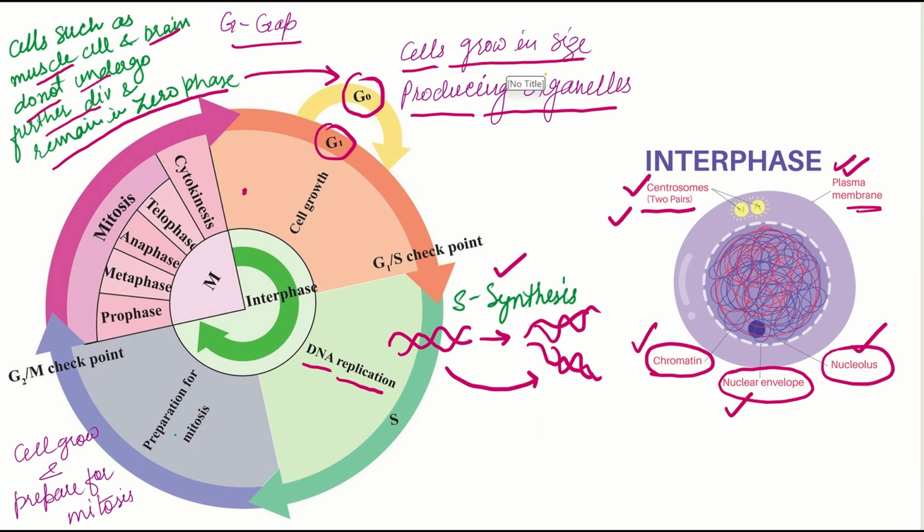Now, the cell in the interphase has a distinct nuclear envelope and the genetic information is dispersed in the nucleus as chromatin, right? Now the cell is fully ready to undergo the event of mitosis.